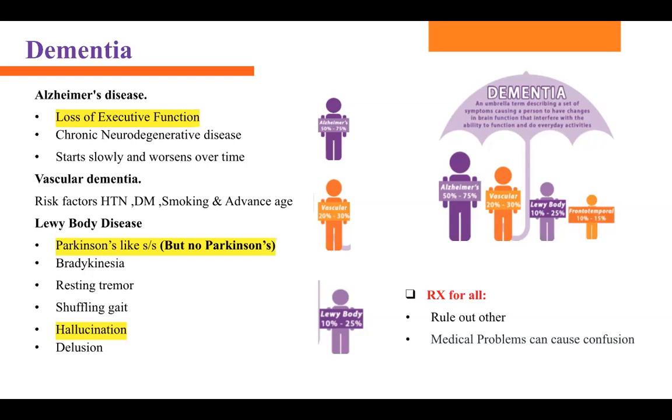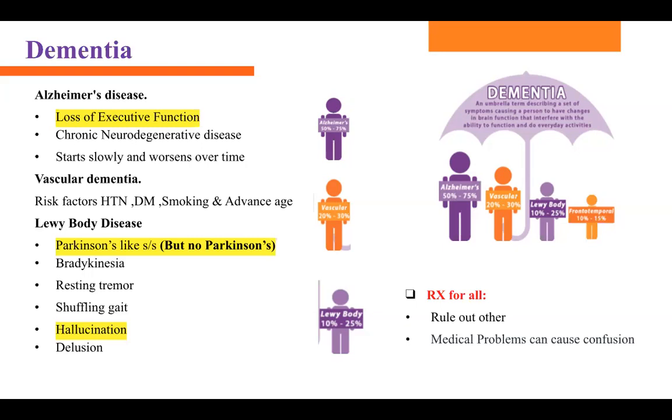Next one is Lewy body dementia. What is that? This person doesn't have Parkinson's, okay, but they have Parkinson's related symptoms: bradykinesia, pill rolling tremor, shuffling gait, everything. And they also have some psychiatric symptoms: hallucinations, delusions. So they have Parkinson's related symptoms but no Parkinson's, and some psychiatric symptoms, that is Lewy body dementia.